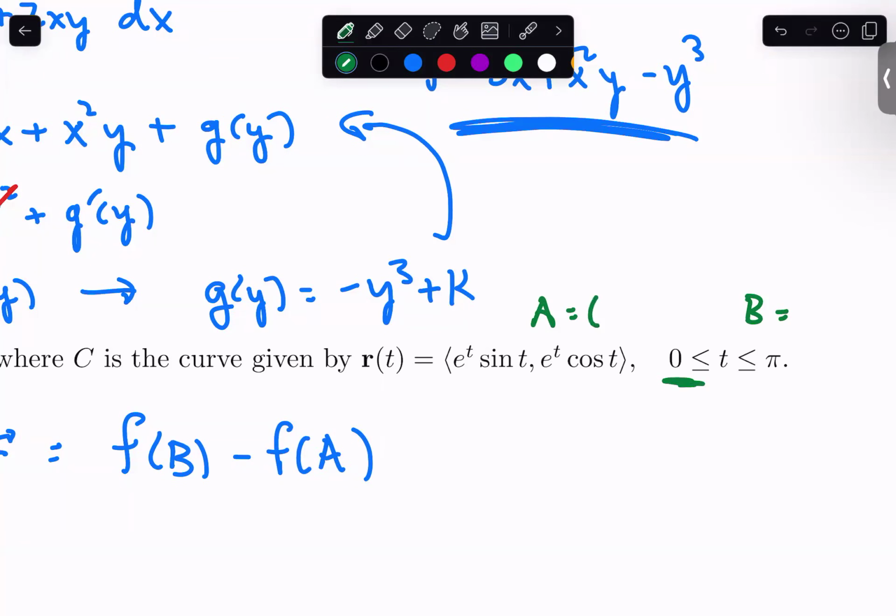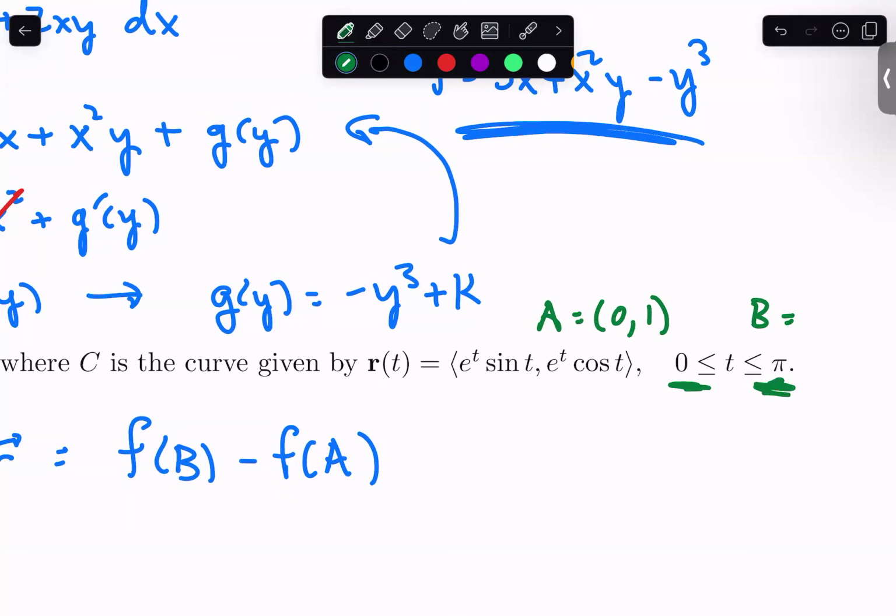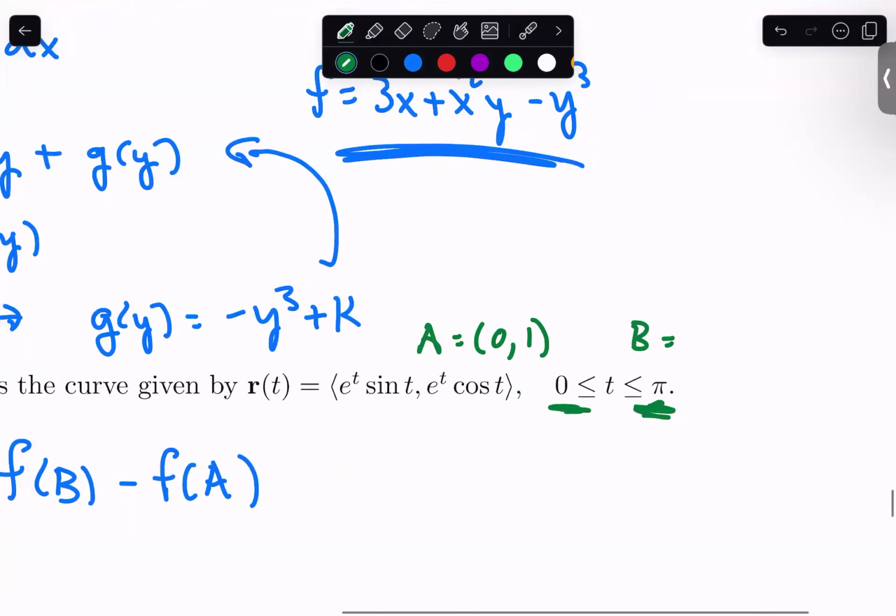And let's see, e to the 0 would be 1, sine of 0 would be 0. And e to the 0 is 1, cosine of 0 is 1. So 1 times 1 is 1. So there's my starting point. My ending point comes from my ending time, pi. If I was to plug this in, well, let's see, e to the pi is nasty, but okay. Sine of pi is 0. Next up, e to the pi, still a complicated thing here. And cosine of pi is going to be -1. So that right there is my ending point.